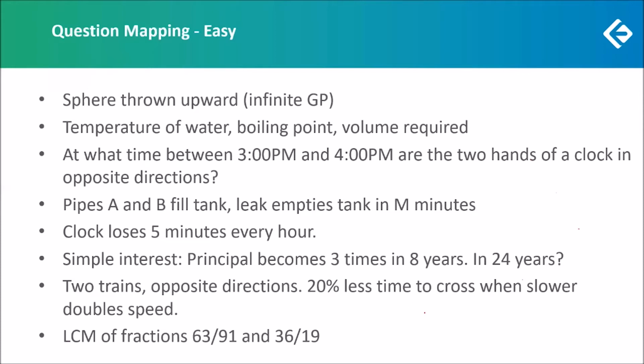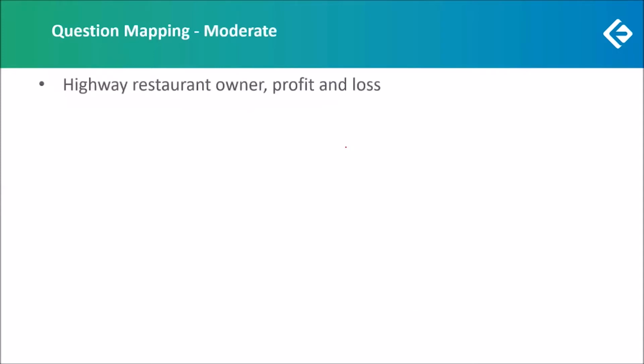Now let us move on to the moderate questions in this paper. So there was one question on profit and loss in which there was a highway restaurant owner making a certain revenue and a certain percentage profit. When he started giving away free food, his revenue doubled, but his profit percentage fell down by 25%. And we had to find out the difference in profit, increase in profit percentage, something like that.